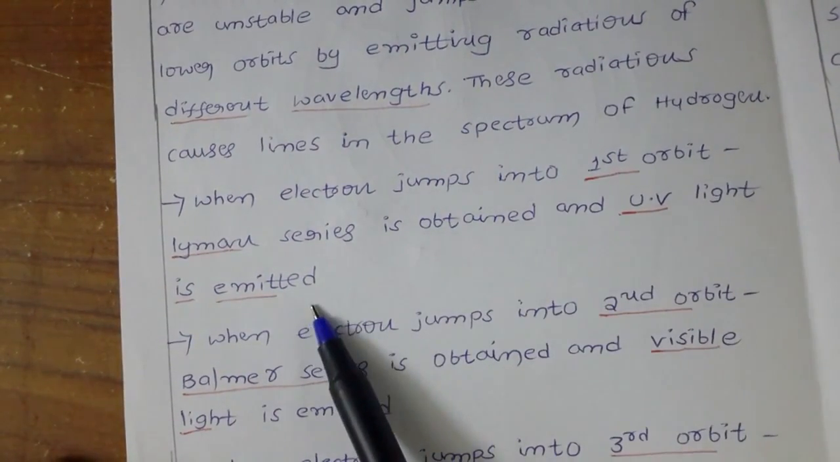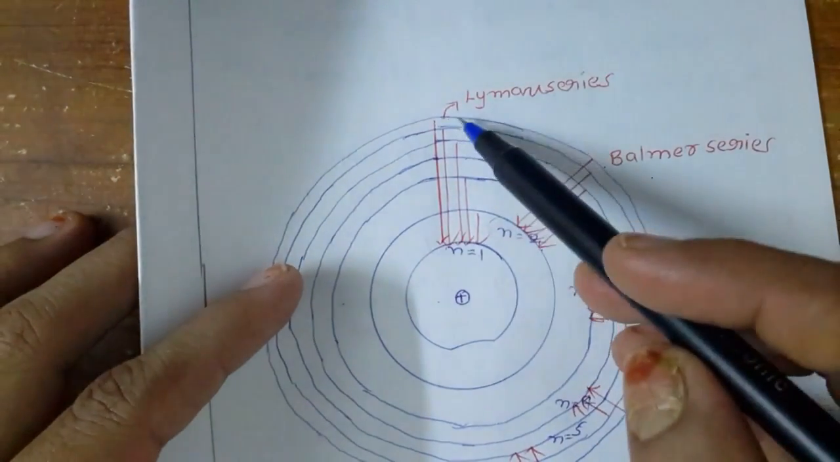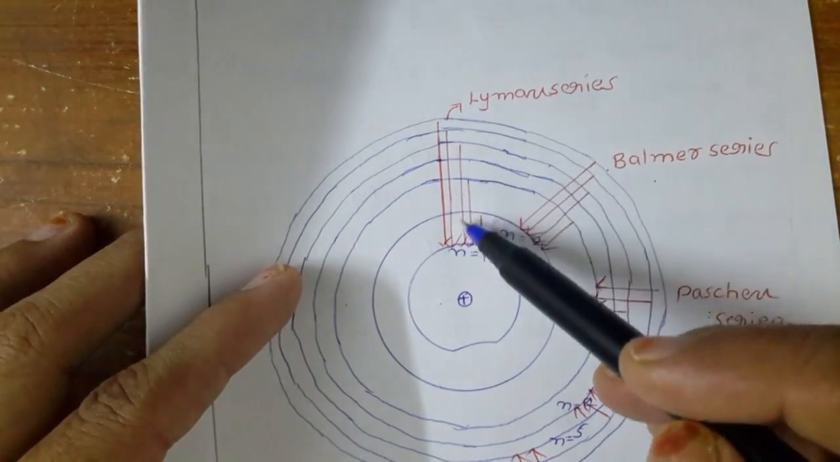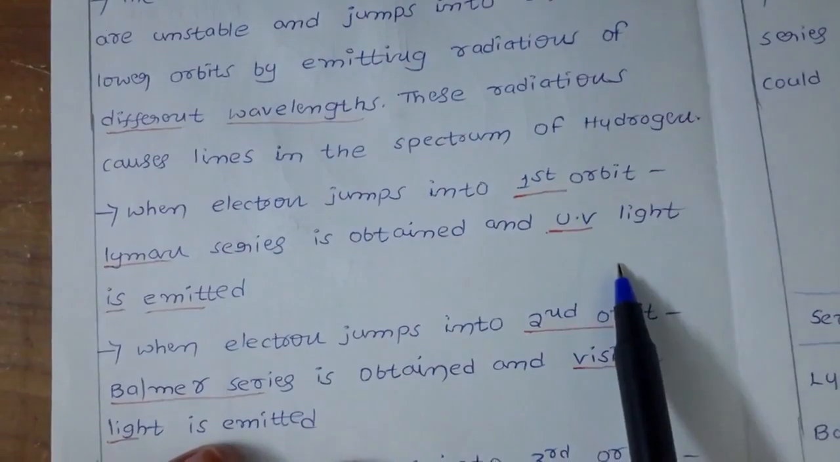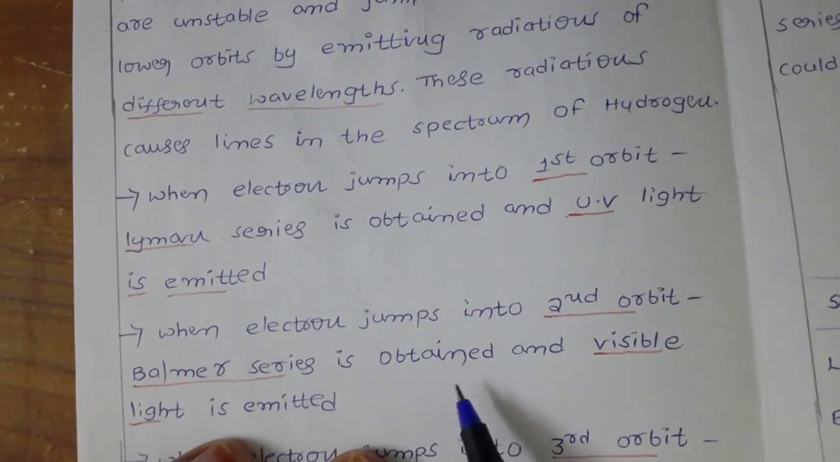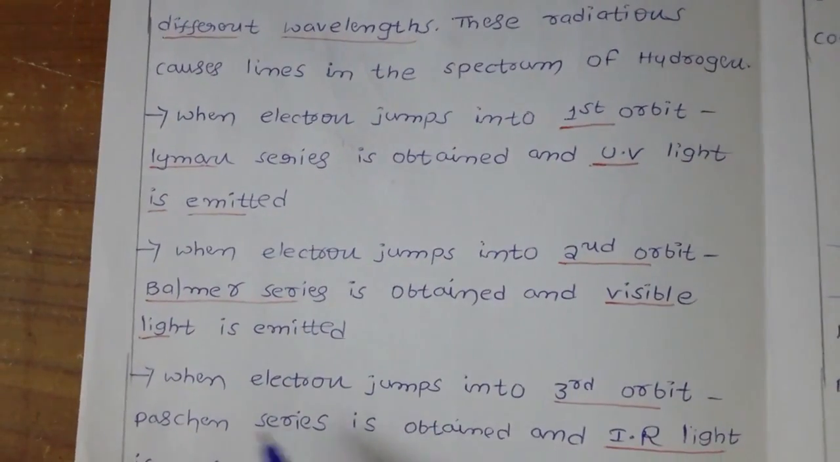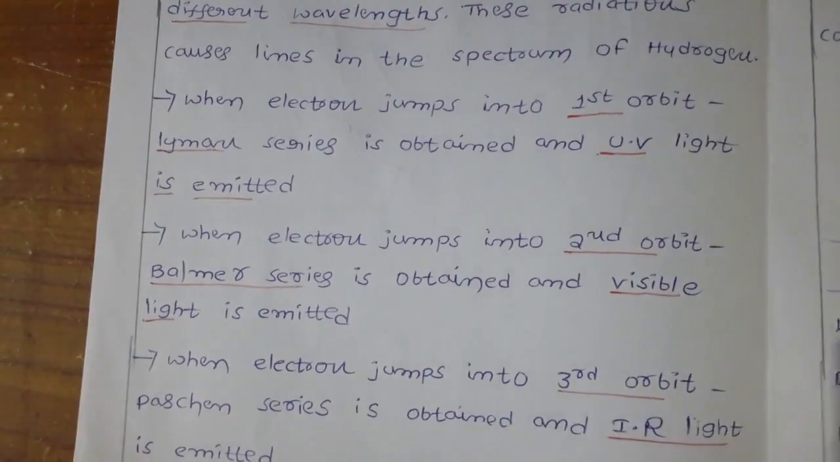Just now we told that when you give energy, the electron jumps from a lower to a higher orbit. In the higher orbit, having high energy, electrons are unstable. They want to emit some radiation. Which type of light are they going to emit? When it comes to n equal to 1, they emit UV light. When the electron jumps into the second orbit, we get the Balmer series, and visible light is emitted. When the electron jumps to the third orbit, the Paschen series is obtained and IR light is emitted. These lights are very, very important.